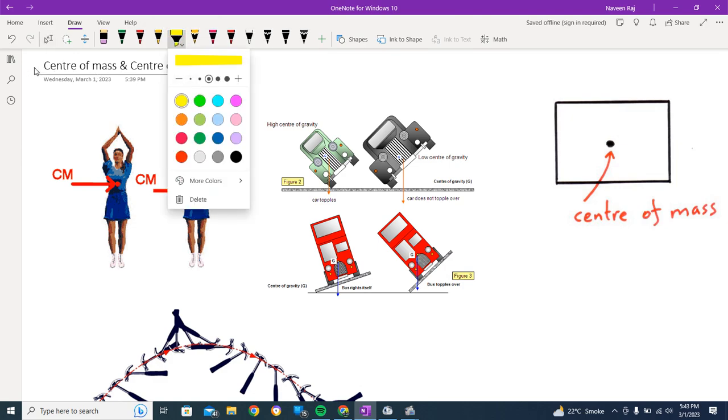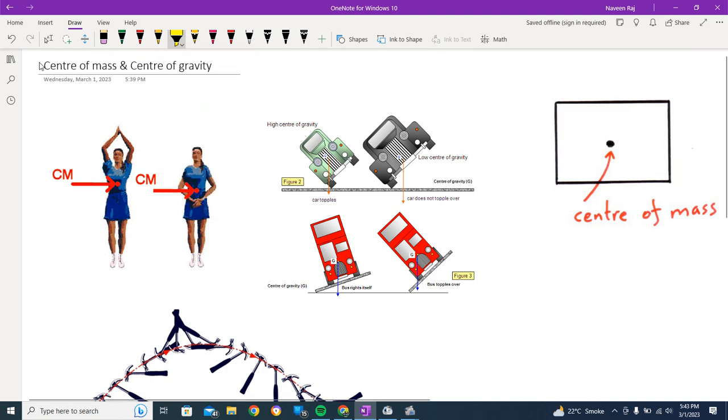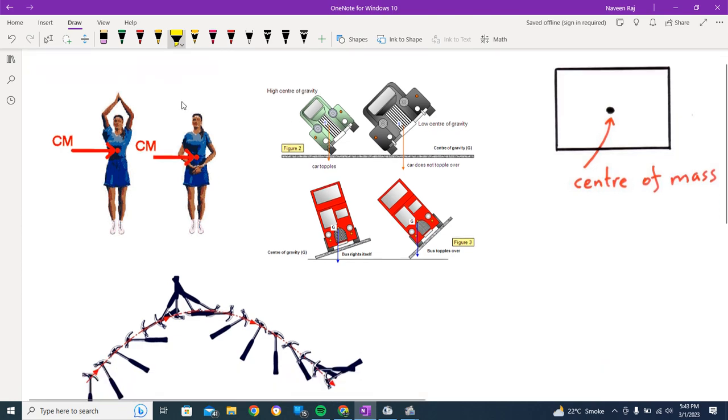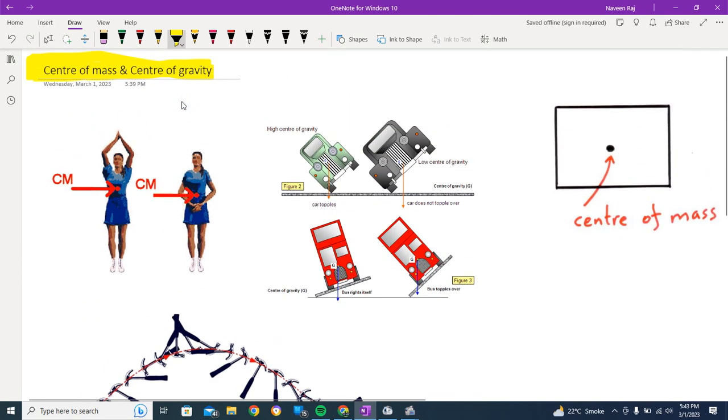In the previous video we talked about torque, and if you haven't checked out that video, do check that out. In today's video we are looking at two very similar topics, center of gravity and center of mass. In many cases they are the same, in many cases they are different. Many people get confused and think these are the same thing, but actually they are not, though they can be the same as well. We have got some realistic diagrams today to actually understand the real concept.